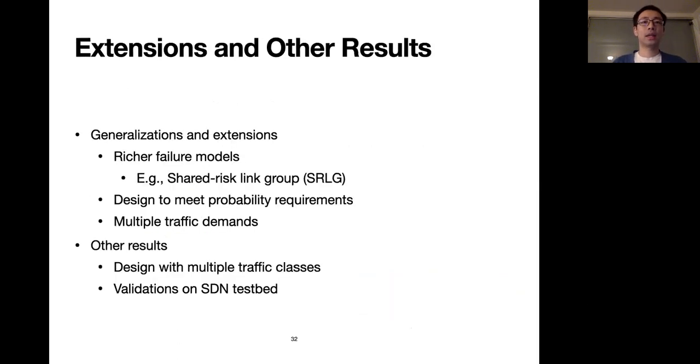Lancet can generalize and extend to more applications. For example, Lancet can generalize to richer failure models like shared risk link groups. Lancet can also extend to designs with probability requirements or extend to design a protection routing with multiple traffic demands. There are more results on how to design with multiple traffic classes and validations on testbed, and we will skip these in the interest of time. So please refer to the paper for the details.